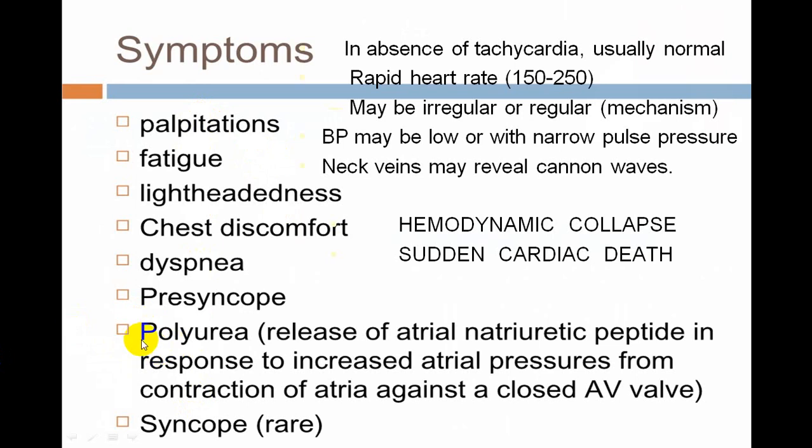There is one more symptom which is very common, that is polyuria. That is because of release of ANP, atrial natriuretic peptide, in response to increased intra-atrial pressure. So because of a rapid rate, the atrial pressure is increased, and that gives rise to release of ANP, and that ANP's effect is against antidiuretic hormone, and it will produce diuresis, and person will complain of polyuria during the episodes, and person can develop a syncope. It is not very common, and usually in absence of tachycardia,